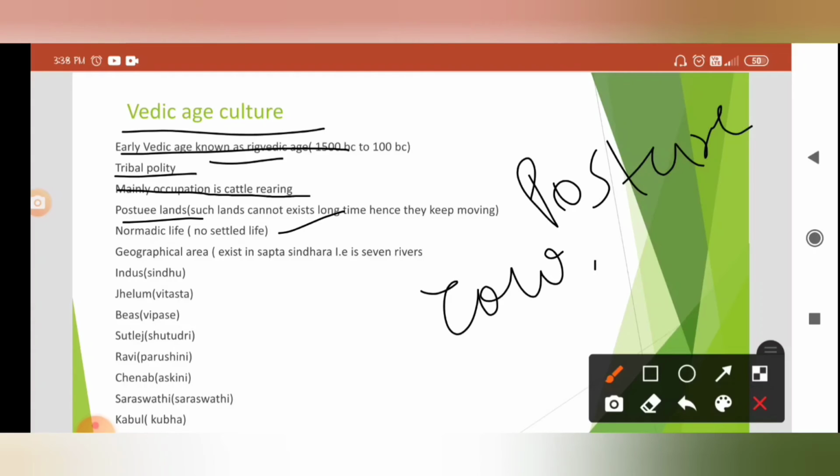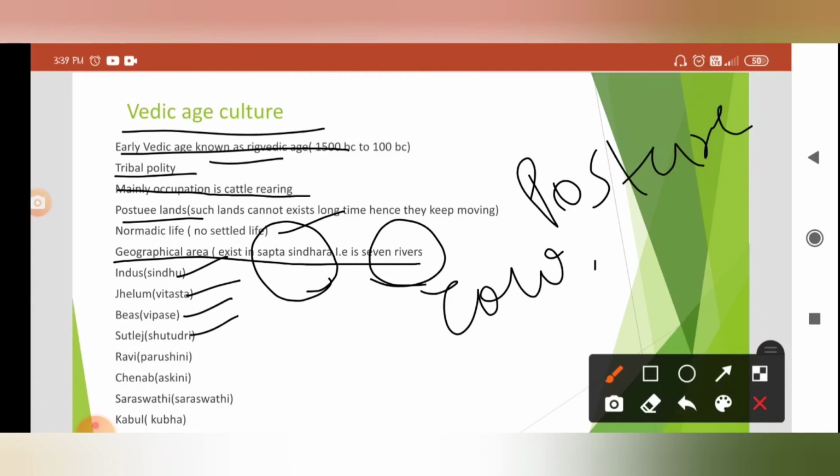And the geographical area in the Vedic era, according to the textual evidences, was Sapta Sindhu, that is 7 rivers. The Vedic era is mainly focused on 7 rivers: Sindhu, Vitasta, Vipasa, Shutudri, Parushni, Askini, Saraswati and Kubha.